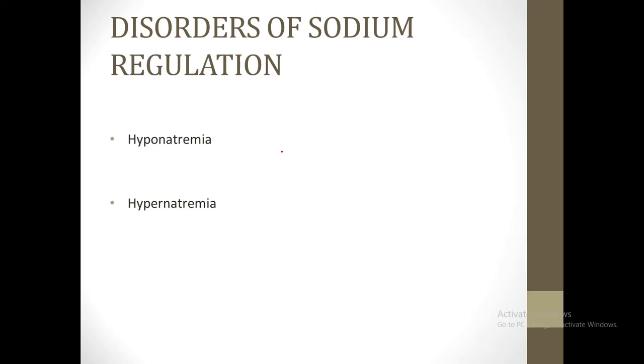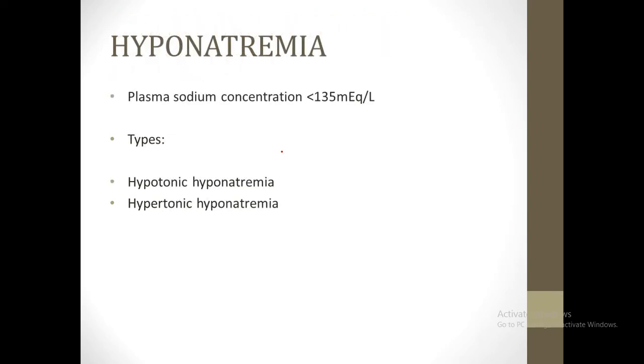Now we move forward to disorders of sodium regulation. There are mainly two disorders, which are hyponatremia and hypernatremia. First we are going to discuss hyponatremia. As I mentioned before, the normal concentration of sodium in the plasma is between 135 to 145 milliequivalent per liter. So whenever the plasma sodium concentration is less than 135 milliequivalent, it is called hyponatremia.